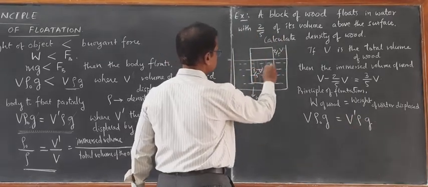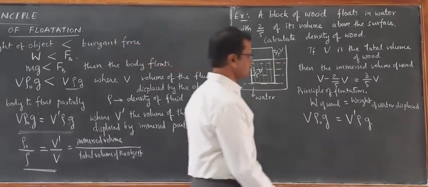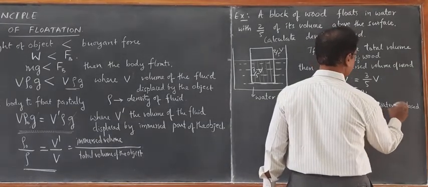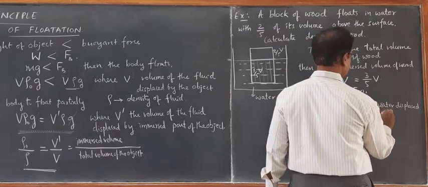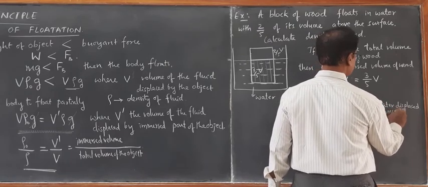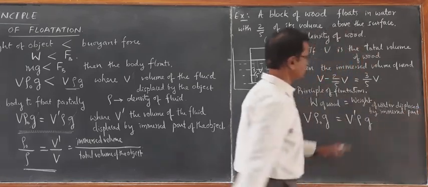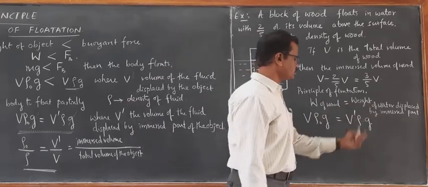How much of it is immersed? The weight of water displaced by the immersed part is V dash rho g.